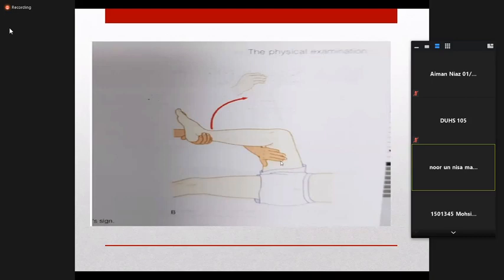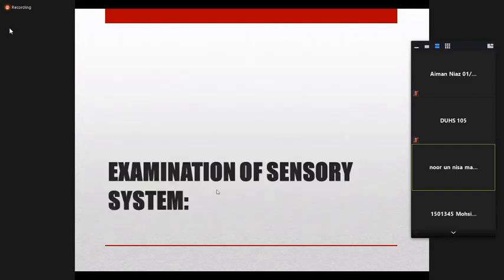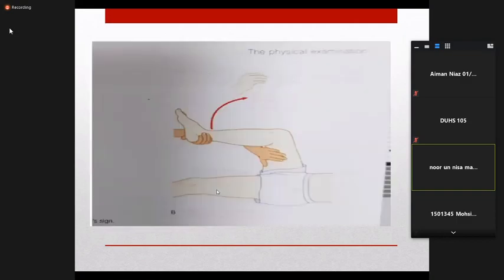You place the hand on the hamstring muscles, or you could place the hand over the anterior part of the thigh, and then extend the leg at the knee joint. If you feel resistance at the hamstring muscles while extending the knee, it indicates Kernig's sign is positive. And while performing this maneuver on the right side, if the left leg also gets flexed, it indicates Brudzinski's leg sign positive. So all these three signs are signs of meningeal irritation.